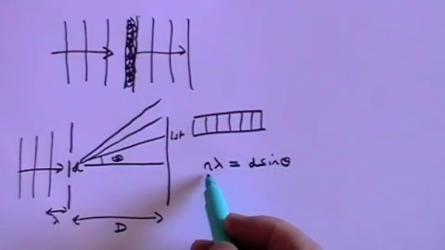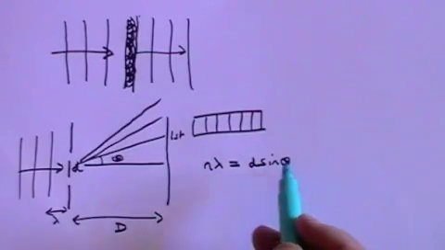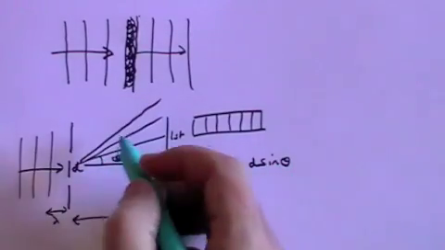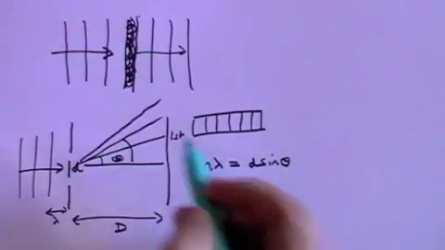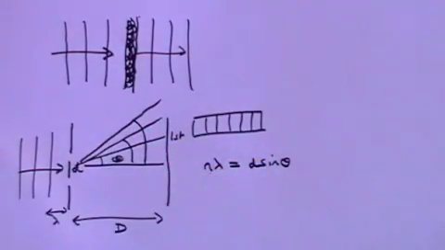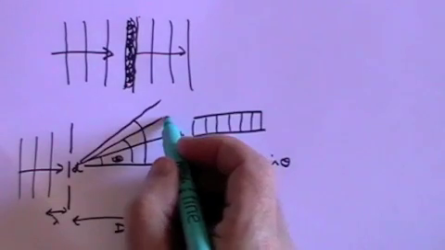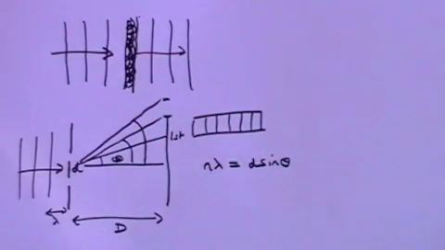So for the first fringe, when n is 1, theta is this angle. When n is 2, theta is that angle. When n is 3, theta is that angle. And each of these points on the screen represent a light fringe.